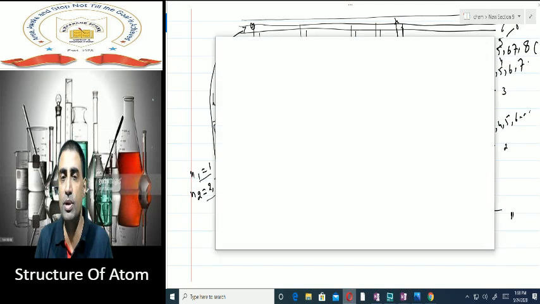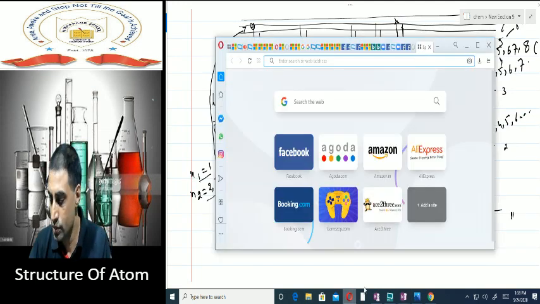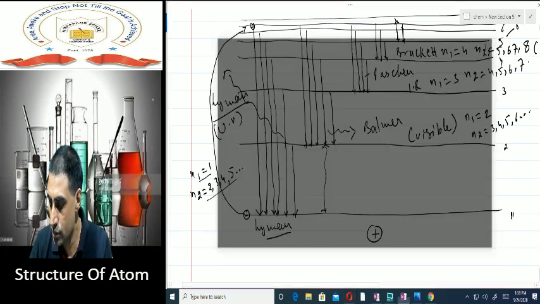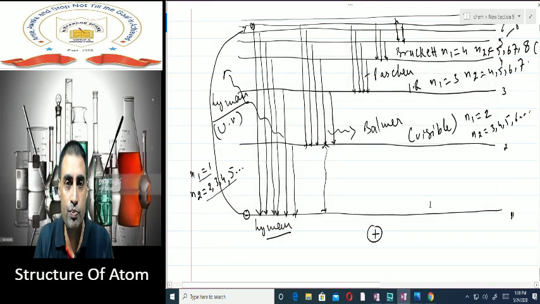If the electron is coming back to the second shell, then N1 is 2 and N2 is more than 2. Then it is the Balmer series. It has slightly lesser energy than UV, that is visible.